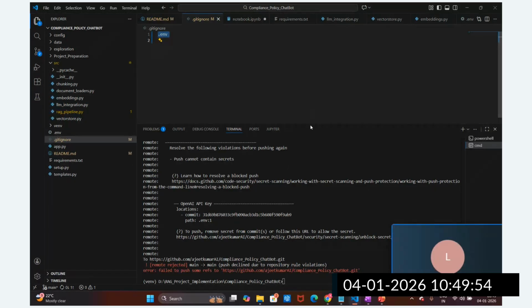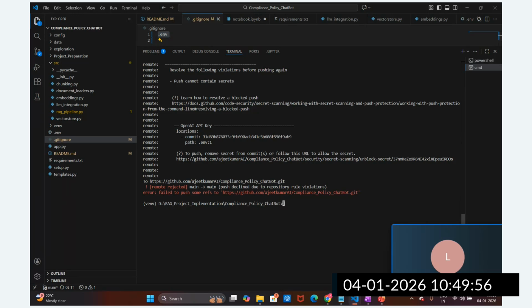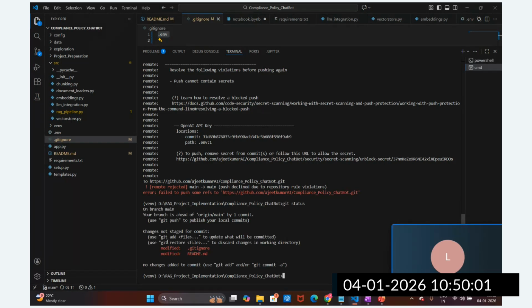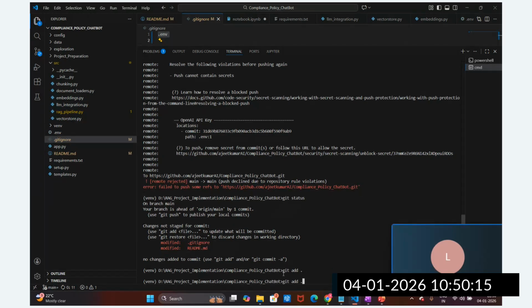I have saved this, and I need to commit again. Okay, git status. This file is modified now, so I need to add this again. Git add dot, then git commit. I need to commit again. I'm going to write a meaningful message here.